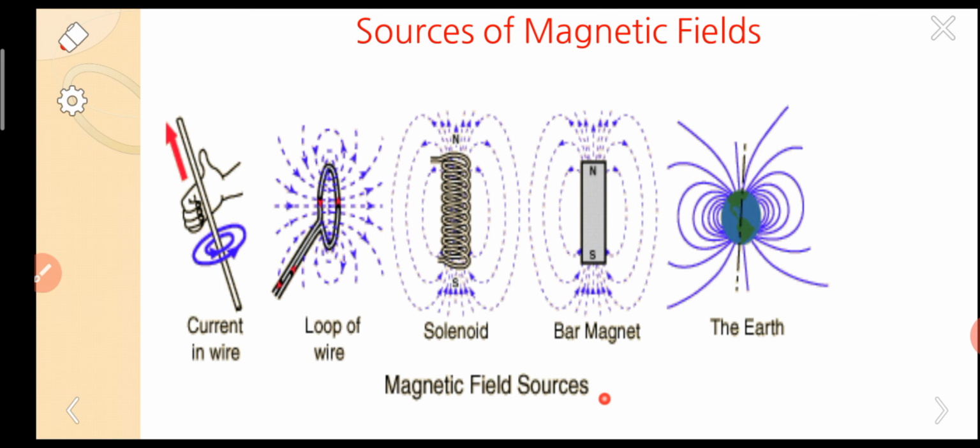It is the common thing, the bar magnet. We have done experiments with it in lower classes. If we take a bar magnet and pour iron filings on it, they will orient like these blue lines. These are nothing but the magnetic field.